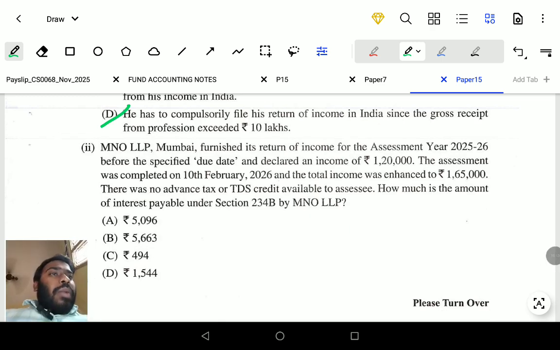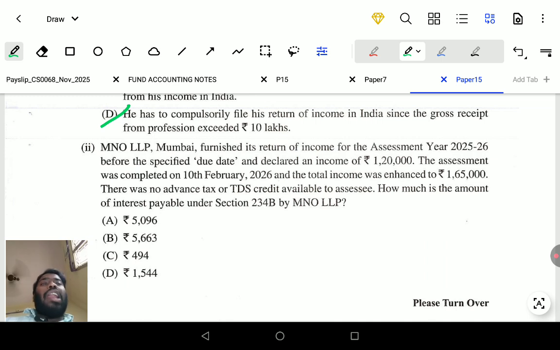MNO LLP, Mumbai, a limited liability partnership firm, furnished its return of income for the assessment year 25-26 before the specified due date and declared an income of rupees 1,20,000. The assessment was completed on 10th February 2026, and the total income was enhanced to 1,65,000.